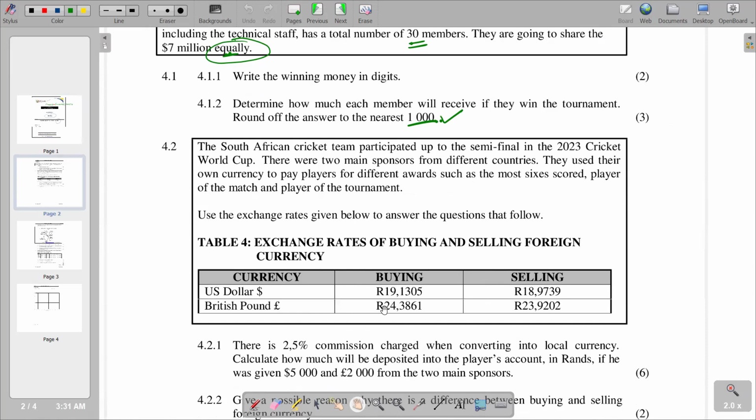So we have got the buying rate and then the selling rate. Obviously this is from the point of view of the financial institution, which is buying the currency and selling the currency. So if you possess the US dollar and you want to convert it to rands, it means you are going to use the buying rate. That's the rate that the financial institution is going to buy at. But if you want to go and buy US dollars so that you possess them, they are going to sell to you. So we'll be using the selling rate if you yourself want to go and buy.